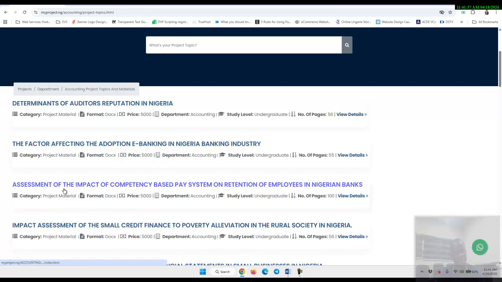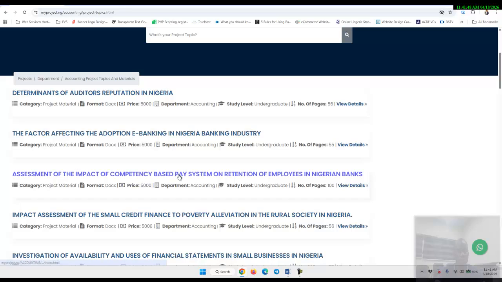Now look at this: assessment of the impact of competency-based pay system on retention of employees in Nigerian banks. From here you might decide to look at something similar. This person is looking at the impact of competency-based pay system on retention of employees in Nigeria.